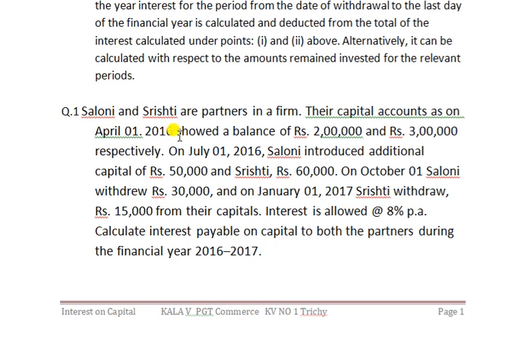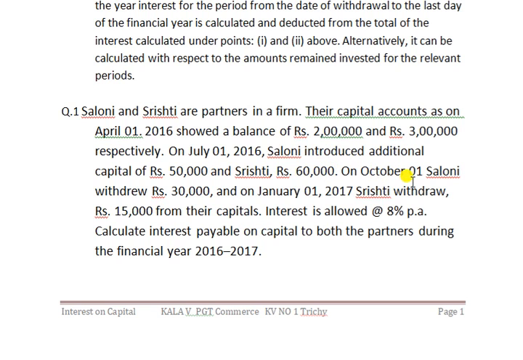Saloni and Srishti are partners in a firm. Their capital accounts as on April 1st, 2016 showed a balance of rupees 2 lakh and 3 lakh respectively. On 1st July 2016, Saloni introduced additional capital of rupees 50,000 and Srishti rupees 60,000.